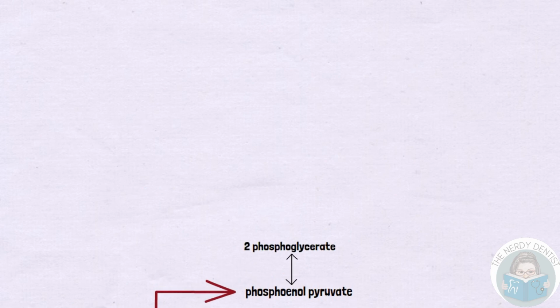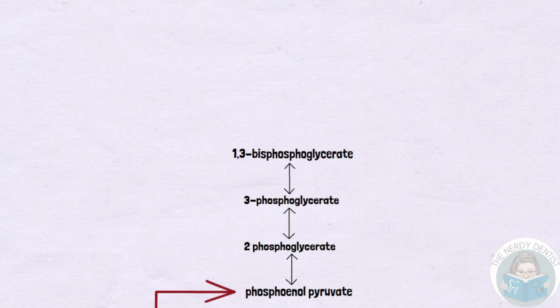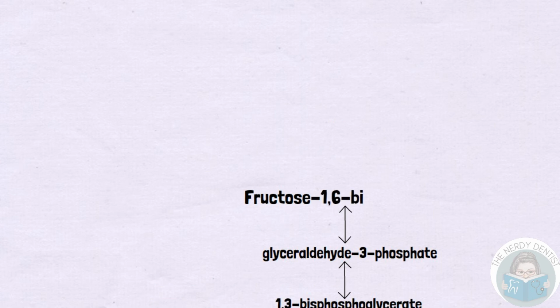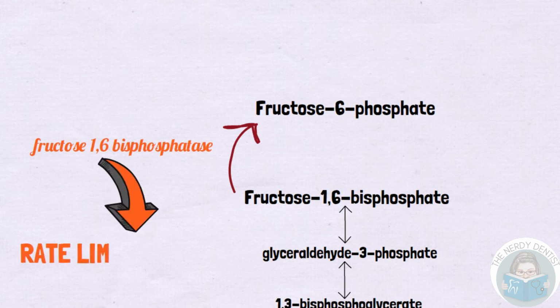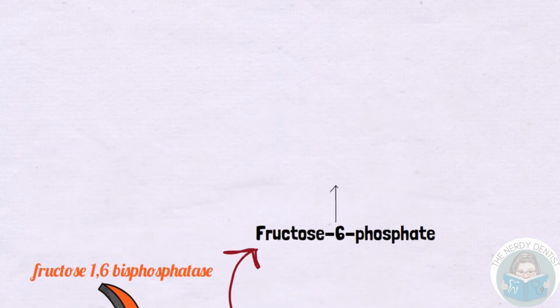From phosphoenol pyruvate, the same steps of glycolysis take place until it reaches the next irreversible step, which is fructose 1,6-bisphosphate to fructose 6-phosphate. For that, we need the enzyme fructose 1,6-bisphosphatase, which is also the rate-limiting enzyme of gluconeogenesis.